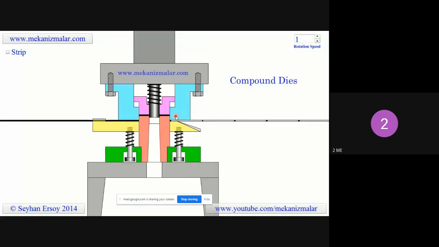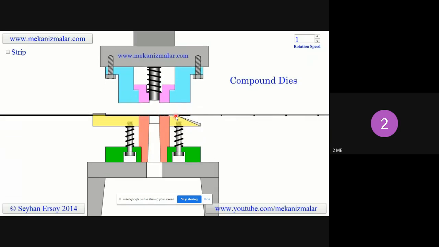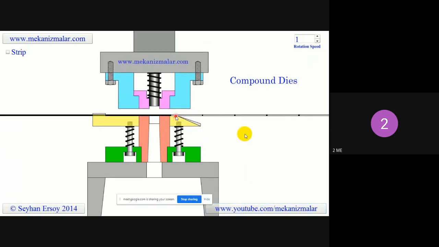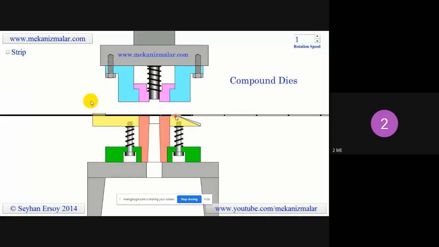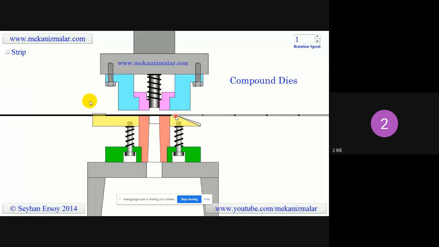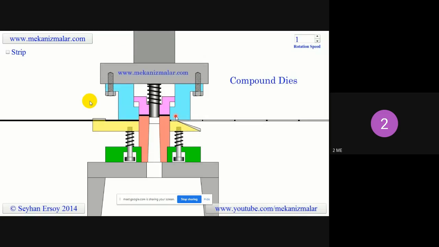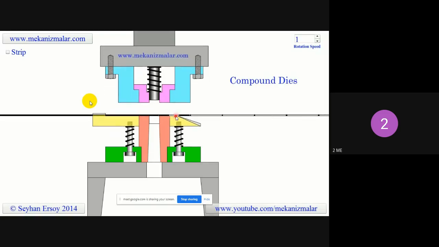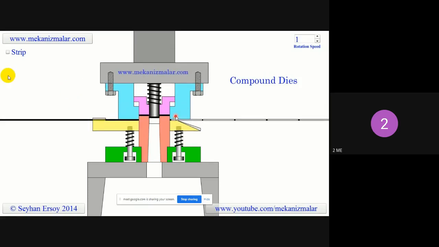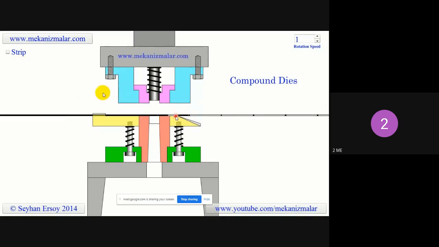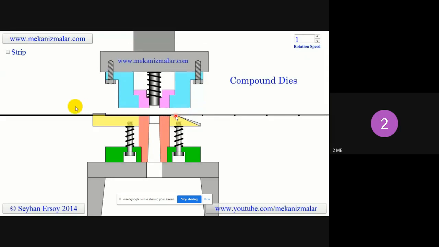Welcome to the video tutorials of Mekanismuller. This video is intended to show the working principles of a compound die. The compound die shown here is used to produce washers, a round metal piece with a round hole in the middle. The compound die produces the washer with a single stroke.